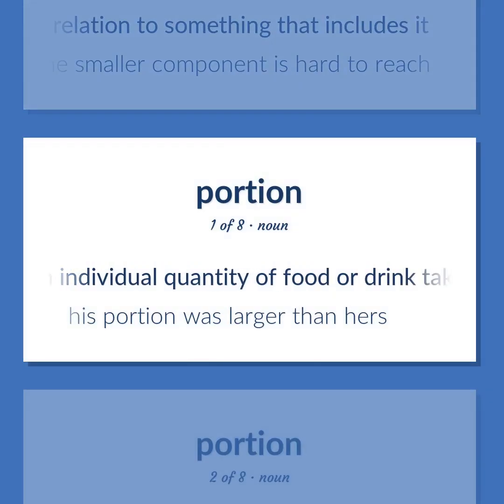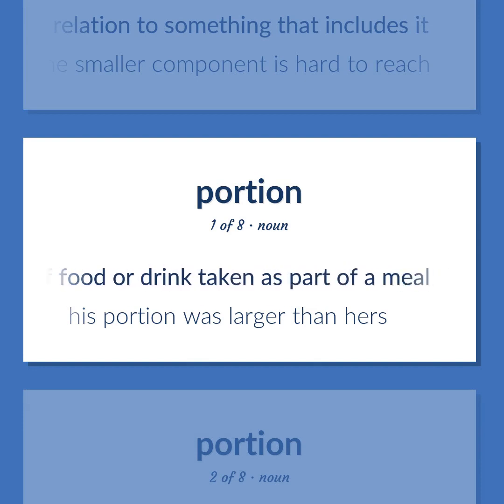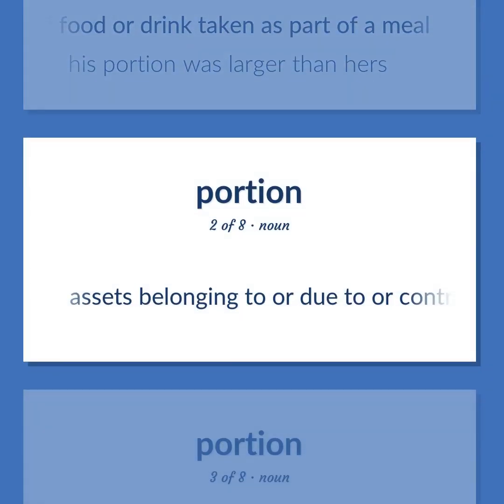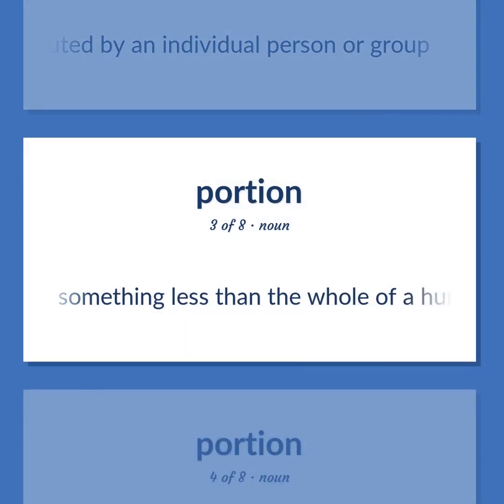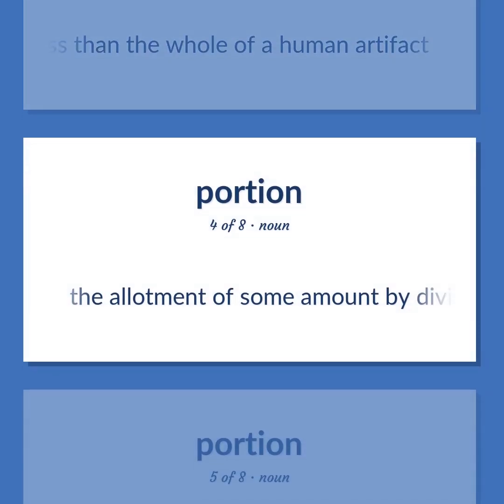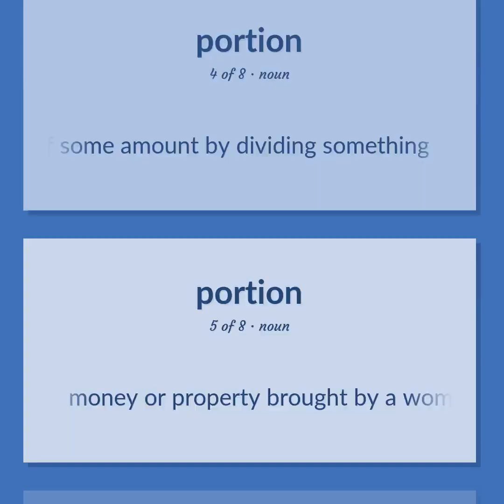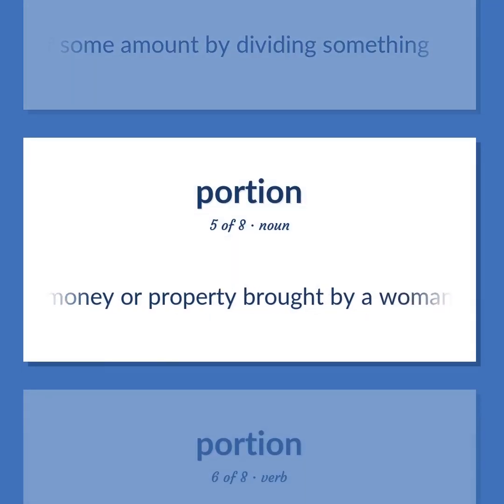An individual quantity of food or drink taken as part of a meal. His portion was larger than hers. Assets belonging to or due to or contributed by an individual person or group. Something less than the whole of a human artifact. The allotment of some amount by dividing something. Money or property brought by a woman to her husband at marriage.